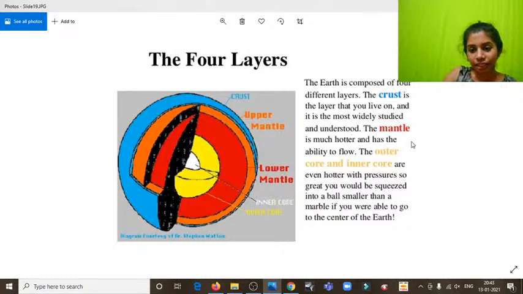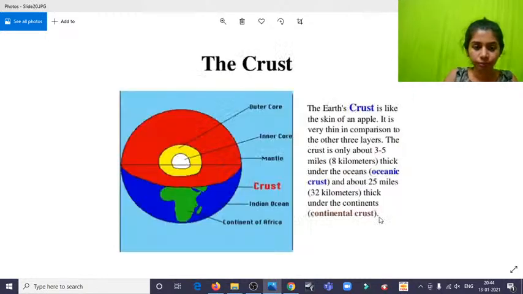And the mantle is much hotter and has the ability to flow. The outer core and the inner core are even hotter, with pressure so great that you would be squeezed into a ball smaller than a marble if you were able to go to the center of the earth. So this is the pressure and density that the core and the mantle have. The deeper we go, the more the intensity of heat, the more the density, and the more the pressure. Since the pressure is so high, we would be crushed.